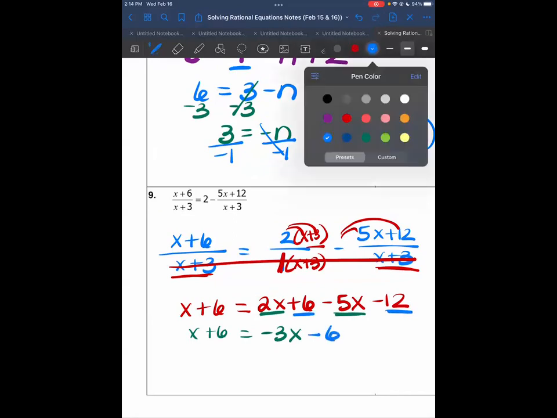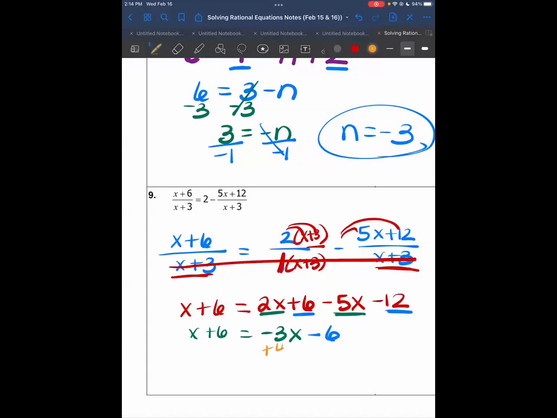At this point, move whatever you want to. I'm going to do plus 4x, plus 3x. So that's 1x right here, plus 3x is 4x. Rewrite everything else. And then I'm going to subtract this 6. So we have 4x is equal to negative 12. Divide by 4, and we get negative 3.